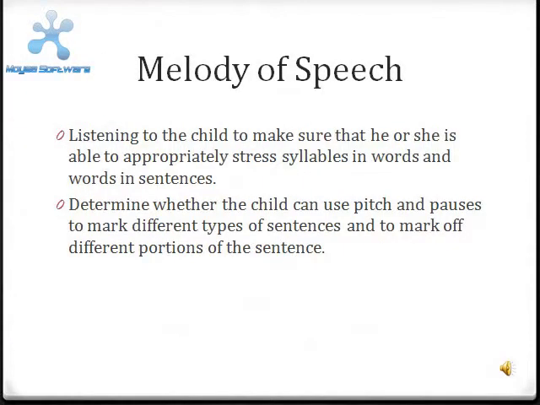Melody of speech. Listening to the child to make sure that he or she is able to appropriately stress syllables in words and words in sentences. Determine whether the child can use pitch and pauses to mark different types of sentences and to mark off different portions of sentences.